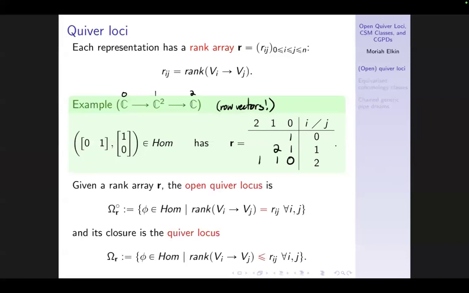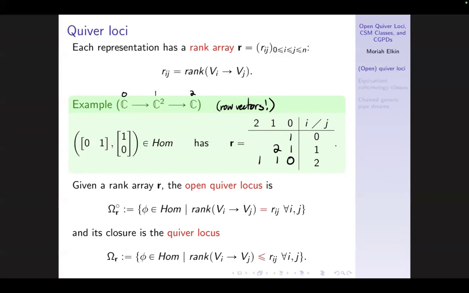Associated to this representation. And now I can define, maybe the natural thing you would consider is let's look at all of the quiver representations with this particular rank array. So that's going to be the open quiver locus. Fix a rank array, look at all of the quiver representations with that rank array. And I'll mention quickly that these generally aren't actually open except for the one dense one. They're more open in the sense of open Richardsons, where they're just not closed.